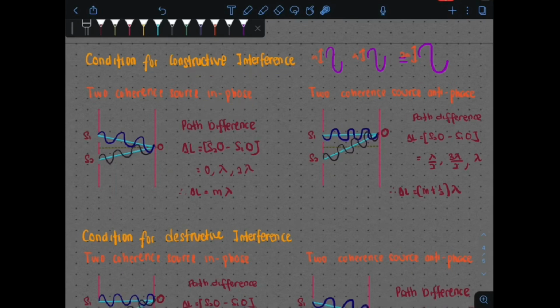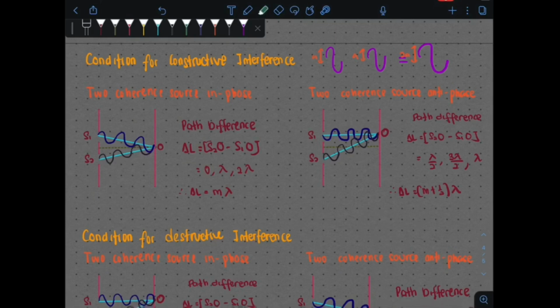So let's look at this particular point here. In phase constructive interference, we have from S1, 1 wavelength, 2 wavelength, 3 wavelength. From S2 also 1 wavelength, 2 wavelength, 3 wavelength. So delta L here is equal to S2 to O minus S1 to O. We get 0 wavelength difference between them. But it doesn't matter.